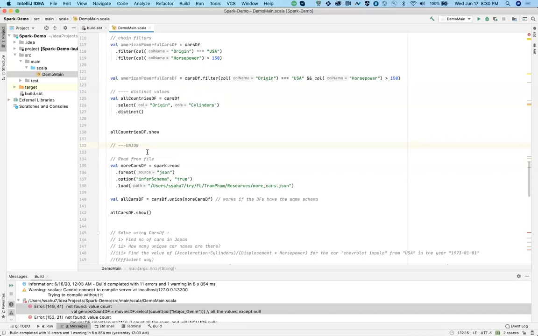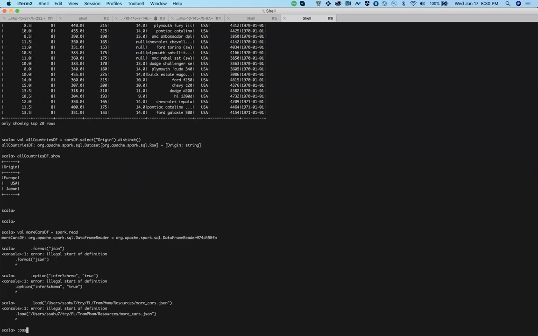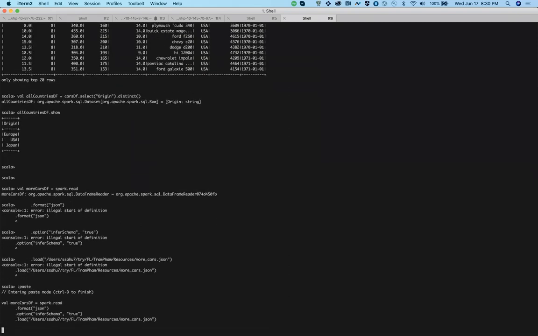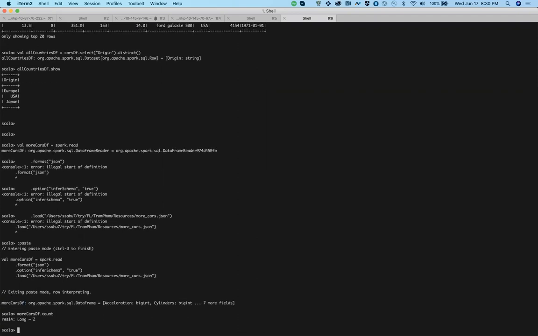Okay. So let's say I'll show you actually. This is another JSON file. So this more cars data frame is having around only two rows. It's fairly small. Anyways, this particular data frame is having 2 rows.